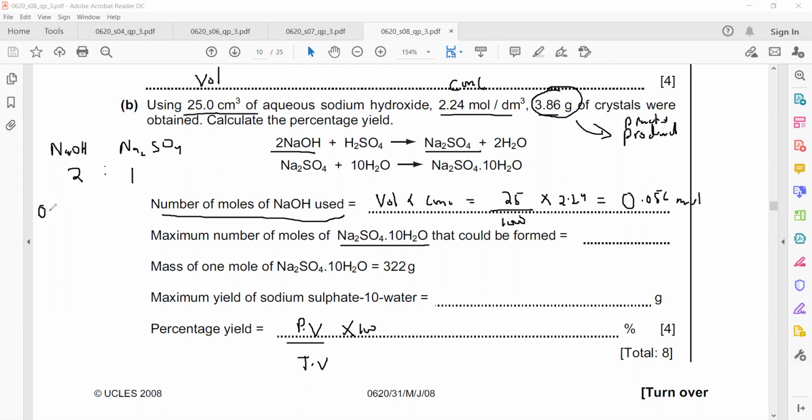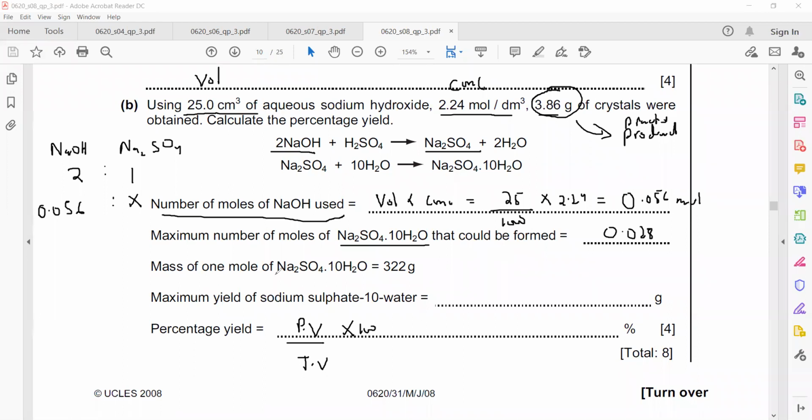So if we have 0.056 moles of sodium hydroxide, how many moles of sodium sulfate should we get? Call it X and cross multiply. It will be 0.028. So we'll get 0.028 moles of sodium sulfate.